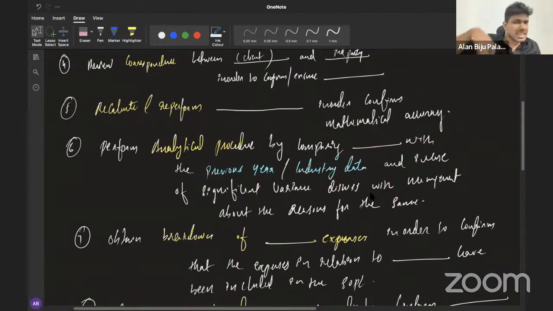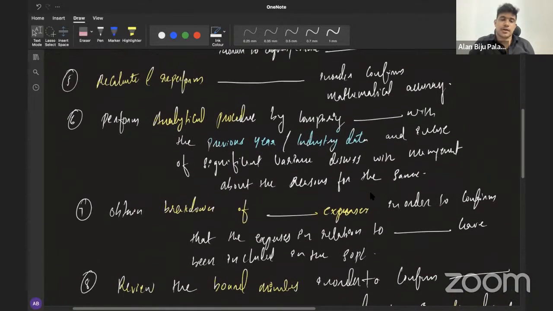You can use this point in any other case also. Say for example, if the company have taken a new loan, what you can do in that case? Obtain the breakdown of finance cost in order to confirm that expense in relation to the new loan have been included. Consider that the company have purchased a new asset and you need to know whether the depreciation is appropriately included. What you can do? Obtain the breakdown of depreciation expenses in order to confirm that the depreciation expense in relation to the new asset have been included in the statement of profit or loss. Clear? Yes, sir. Okay, fine.